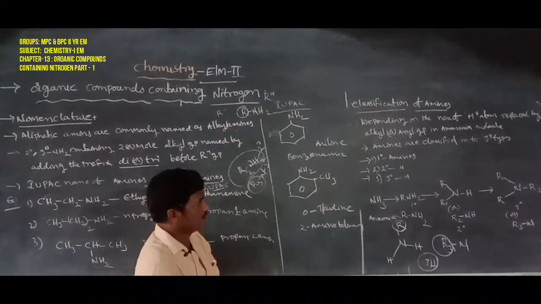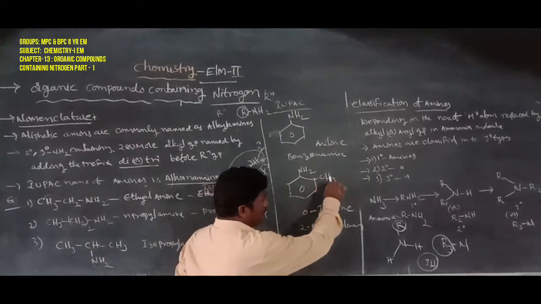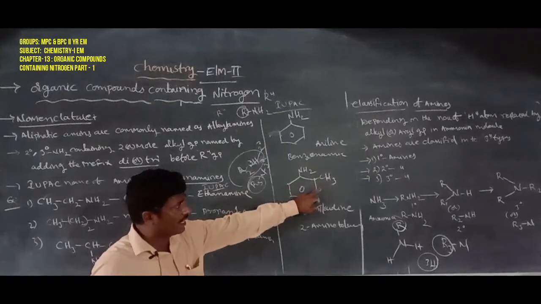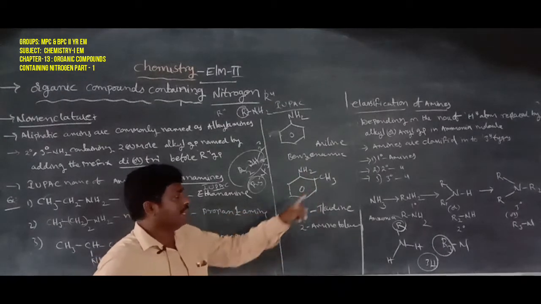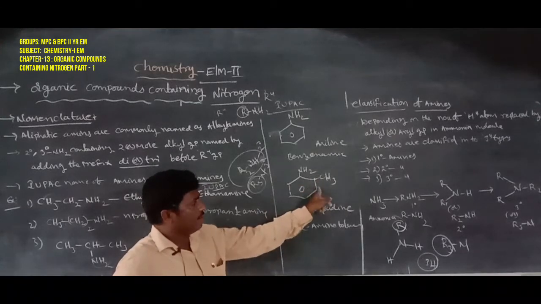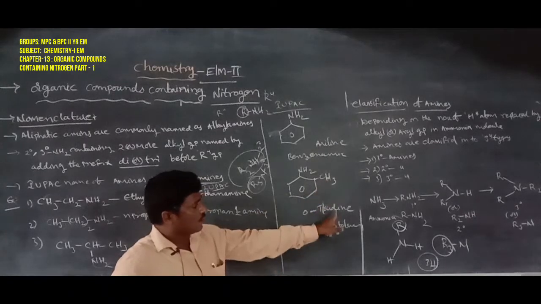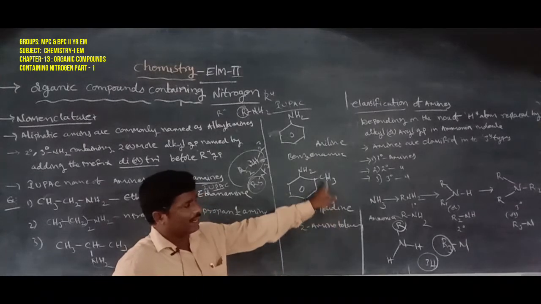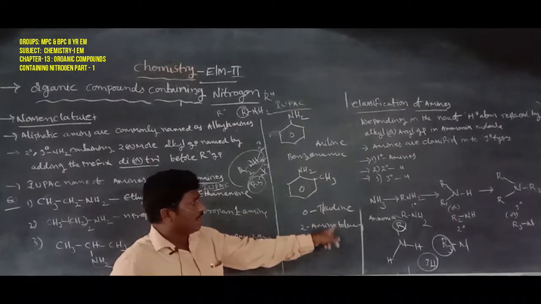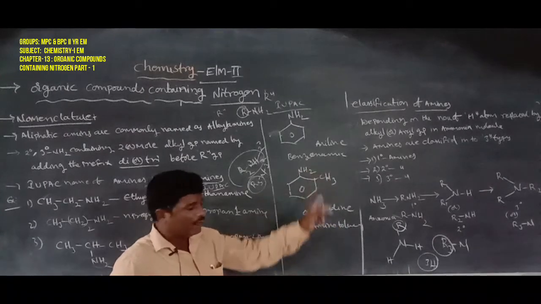Next, benzene bonded with two functional groups, NH2 and CH3. NH2 is called amine and CH3 is called methyl. Here are the ortho, meta and para positions. Ortho gives ortho-toluidine, or ortho-aminotoluene.